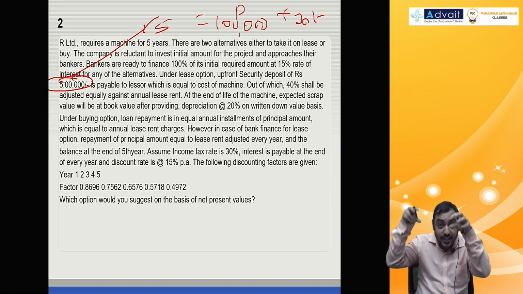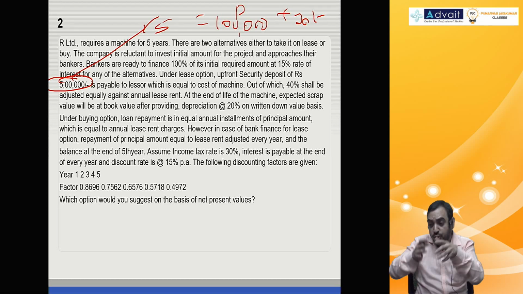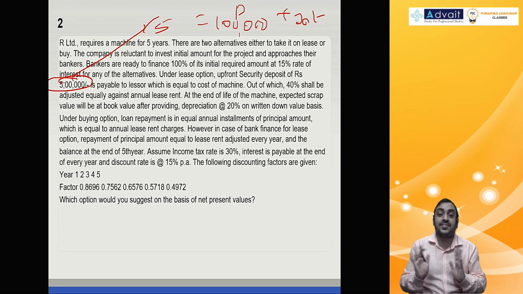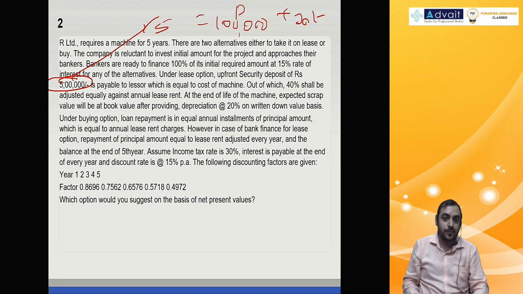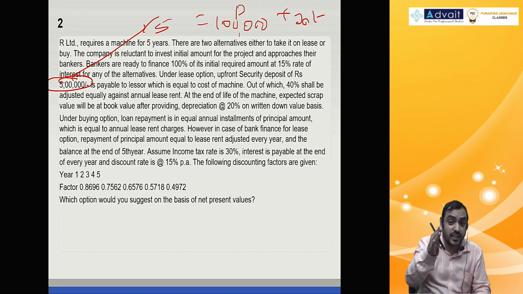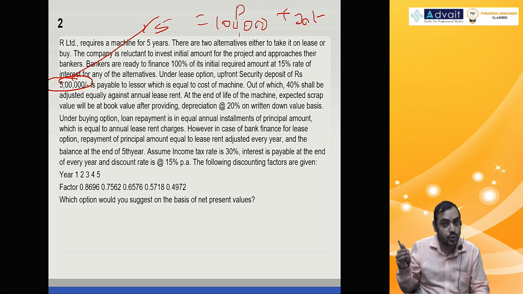In this case, in every installment the principal remains the same, not the interest, so the total installment will not remain the same. In the previous problem or a normal problem, principal plus interest, the installment used to be the same. In this problem, the principal is the same, 1 lakh per annum, but the interest will fluctuate, so the installment will also fluctuate.